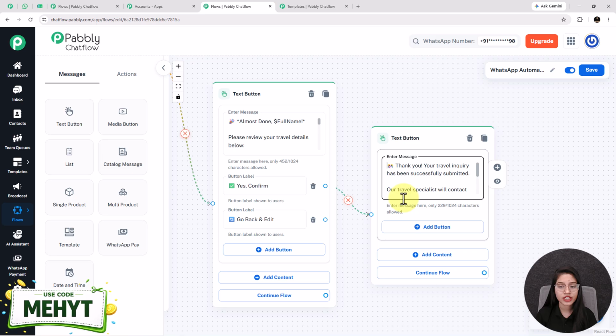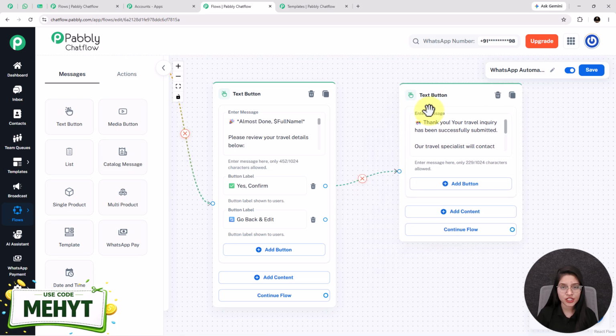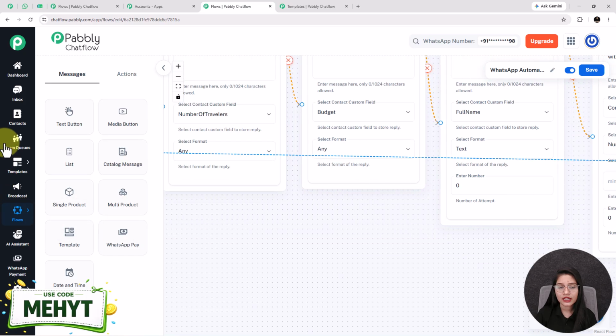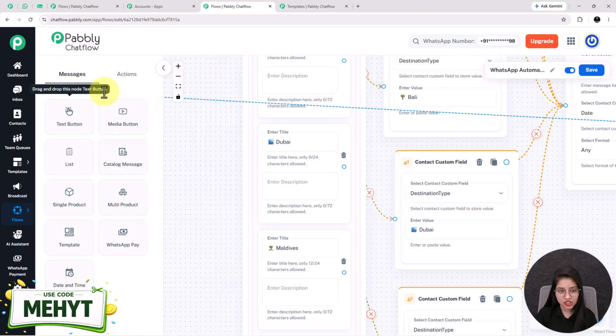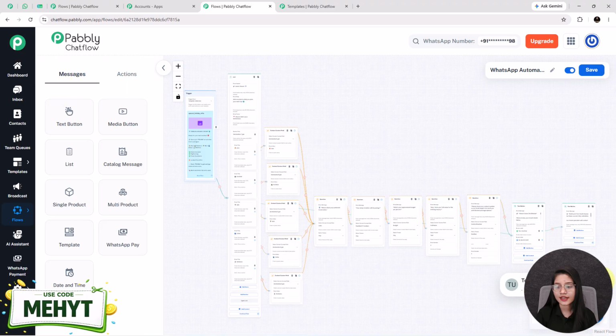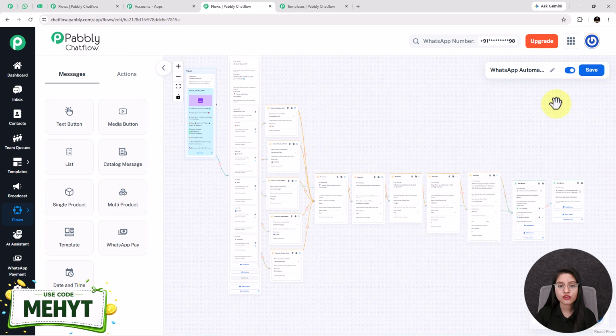Thank you, your travel inquiry has been successfully submitted. Here the next button is go back and edit. Whenever the user clicks on this button, then my bot will again send them this destination list. So I am connecting that circle to this node. It is connected and our flow is completed. After the completion of your flow, you just have to click on the save button so that your flow will be saved and updated.